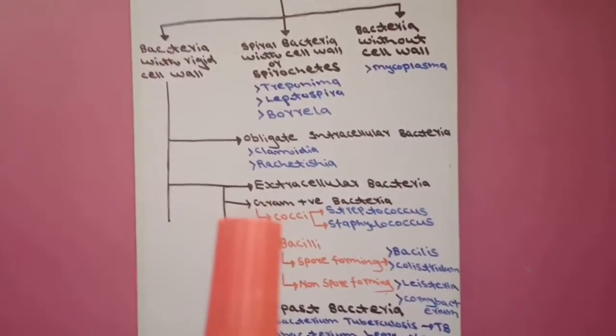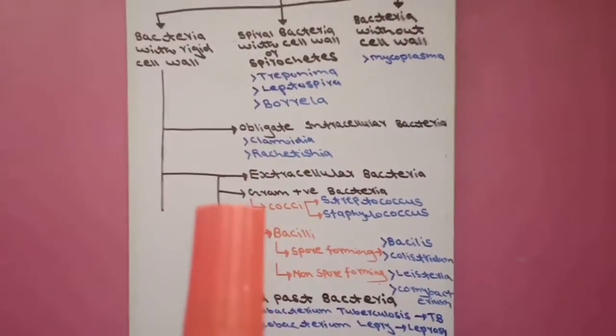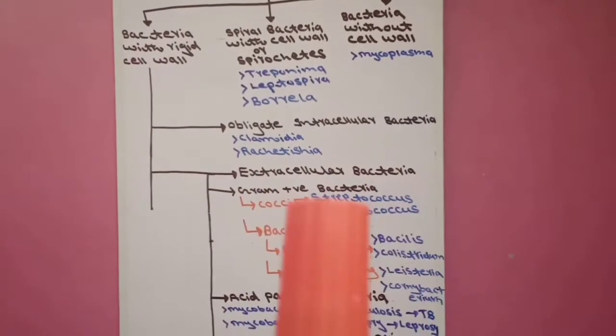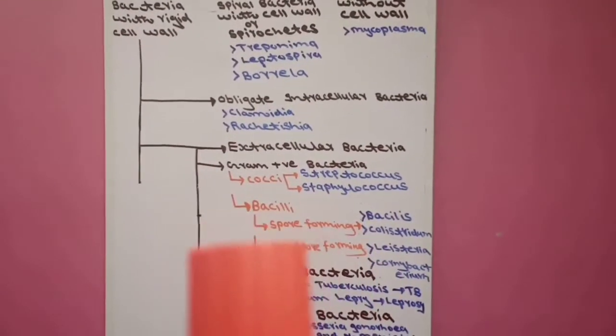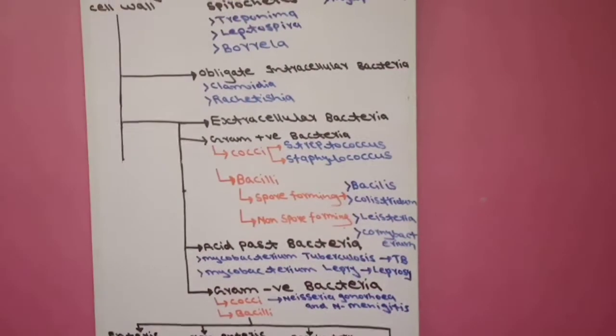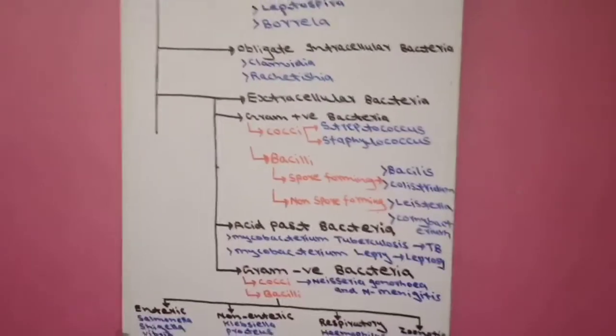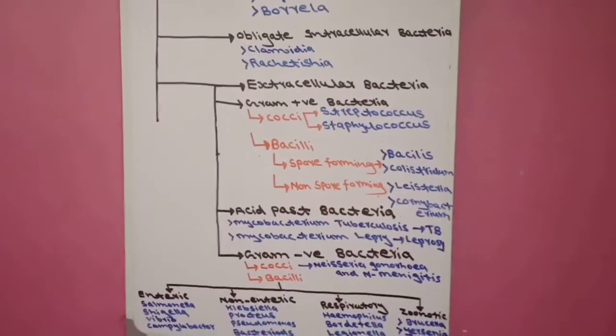Now we further classify the gram positive bacteria. We divide them into cocci and bacilli. Cocci means round shaped bacteria, bacilli means rod shaped bacteria. Then we divide the cocci into two groups, streptococcus and staphylococcus. Strep means thread: when many round bacteria make a thread, a chain, this is called streptococcus.